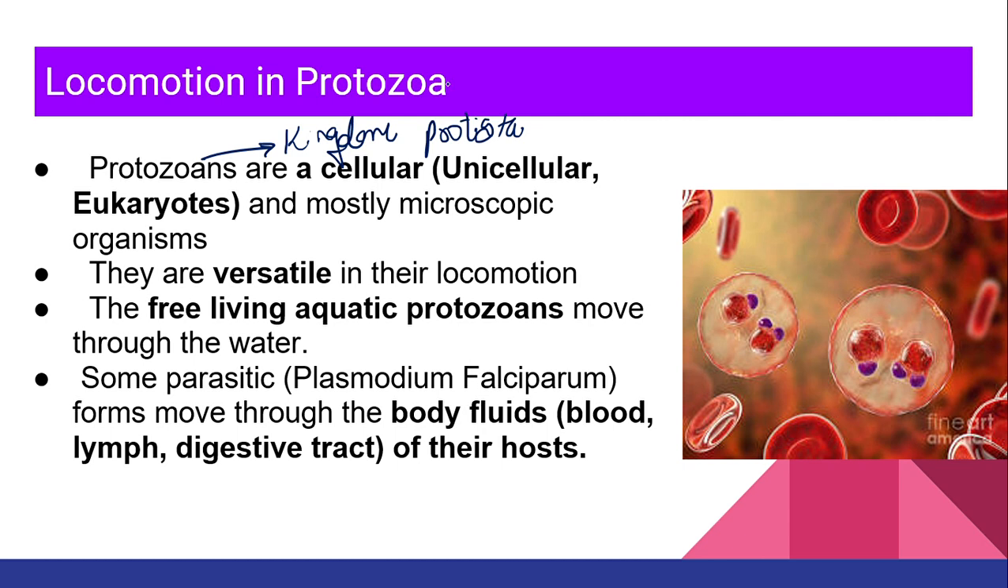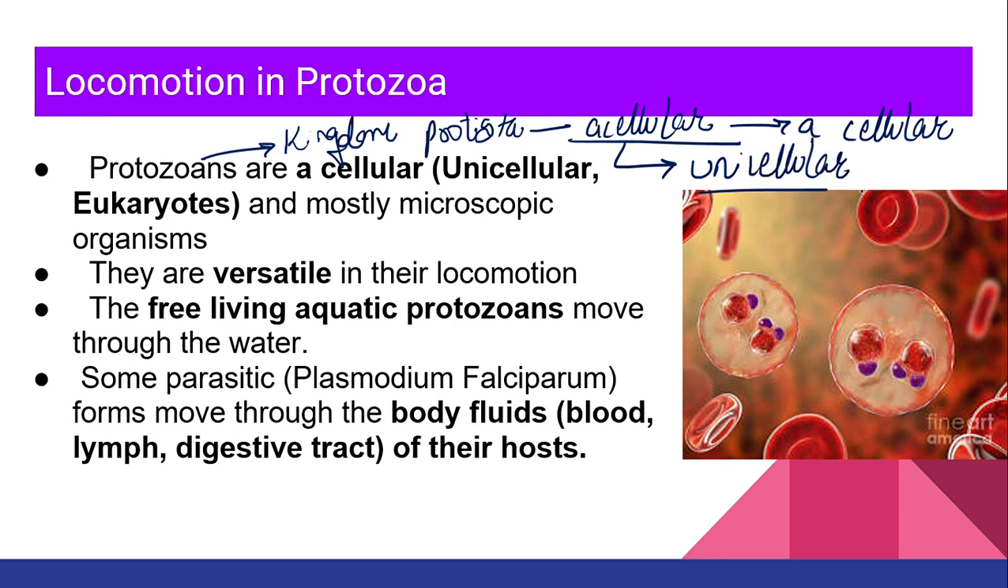Protista. Kingdom Protista. In your textbook, they have written acellular. Don't get confused with this. Probably it's some spelling mistake. Protista or protozoa is not acellular. That means it has a cell. Probably it must be written like acellular, or maybe this means that it is unicellular. So do not get confused and say that ma'am, it does not have a cell. No, it has a cell. They are unicellular eukaryotic organisms and they are versatile.